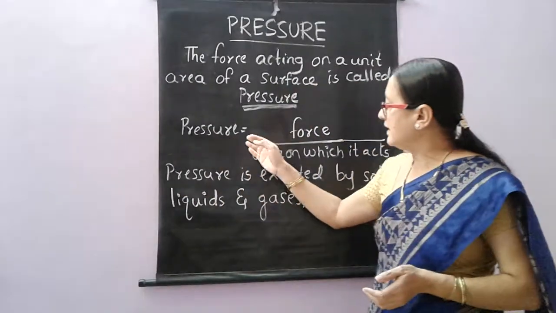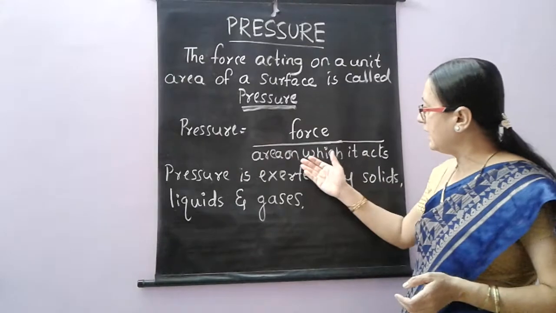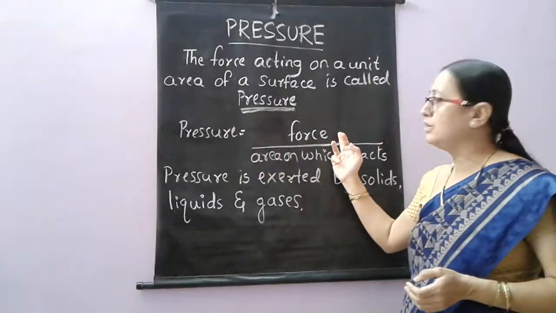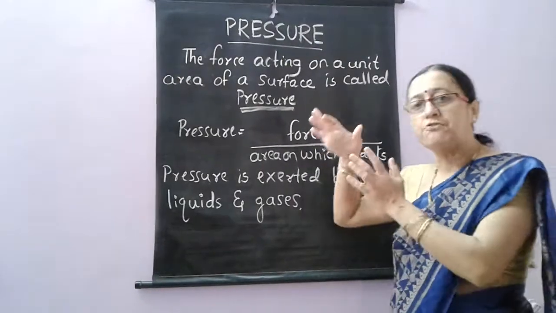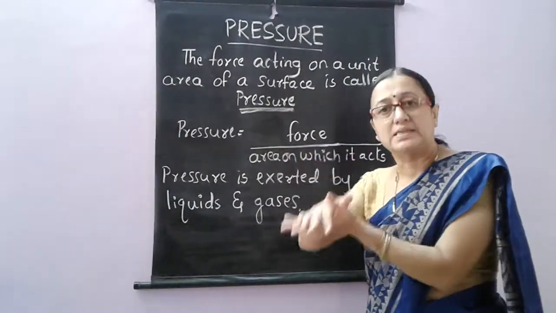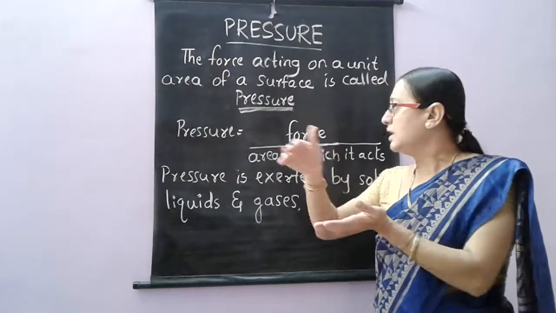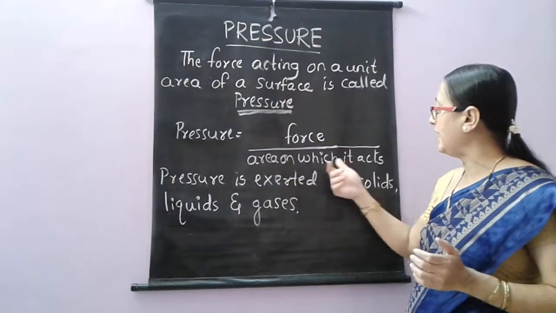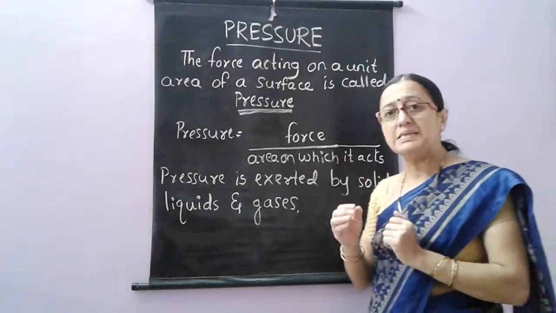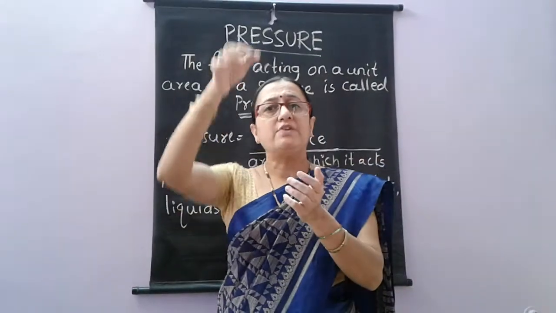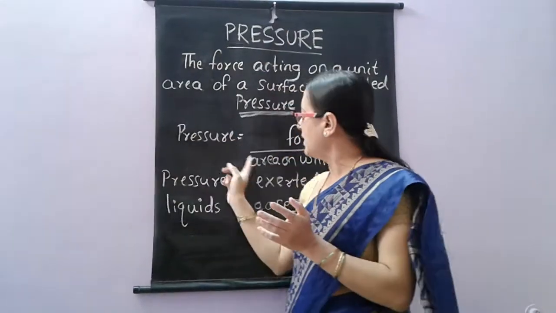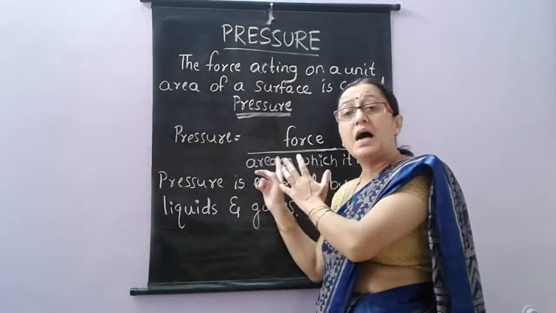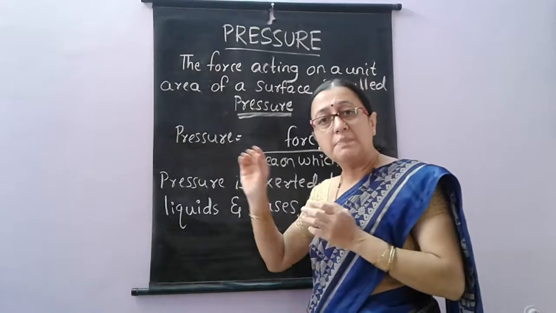So pressure is nothing but force divided by the area on which it acts. Pressure is directly proportional to force. As we increase the force, the pressure also increases. As we decrease the force, the pressure also decreases. But it is inversely proportional to the area on which it acts. It means that when force is exerted on a smaller area, the pressure is more. Smaller the area, more the pressure. Larger the area, less the pressure.